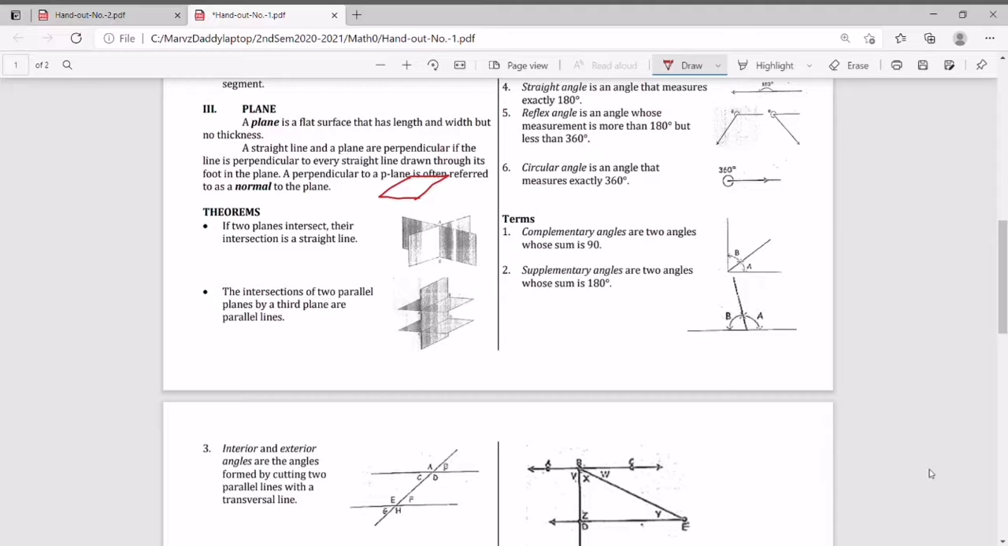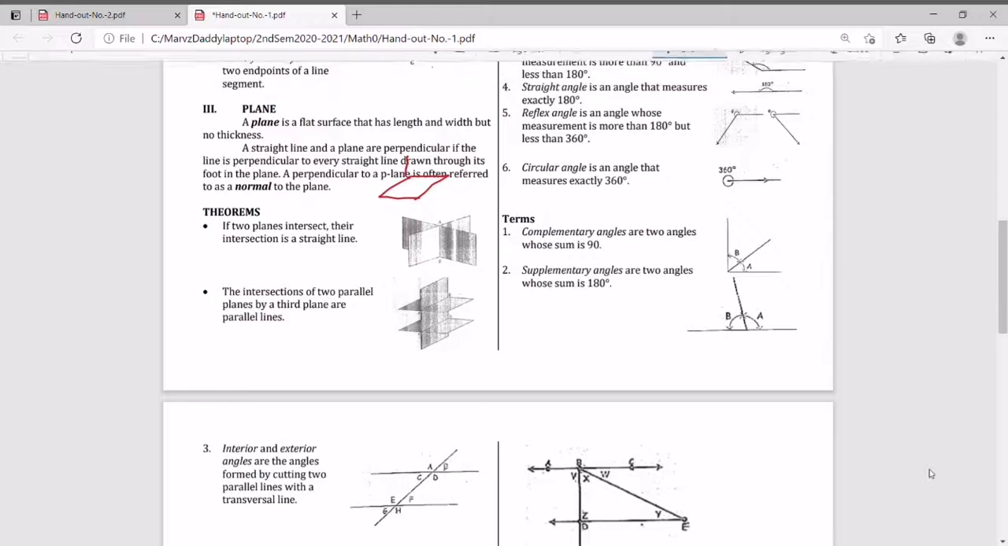A straight line and a plane are perpendicular if the line is perpendicular to every straight line drawn through its foot in the plane. A perpendicular to a plane is often referred to as the normal to the plane. So, for example, this is a plane. If you have a perpendicular, what do we mean by perpendicular, class? I cannot draw a very straight line though. When we say perpendicular, that is